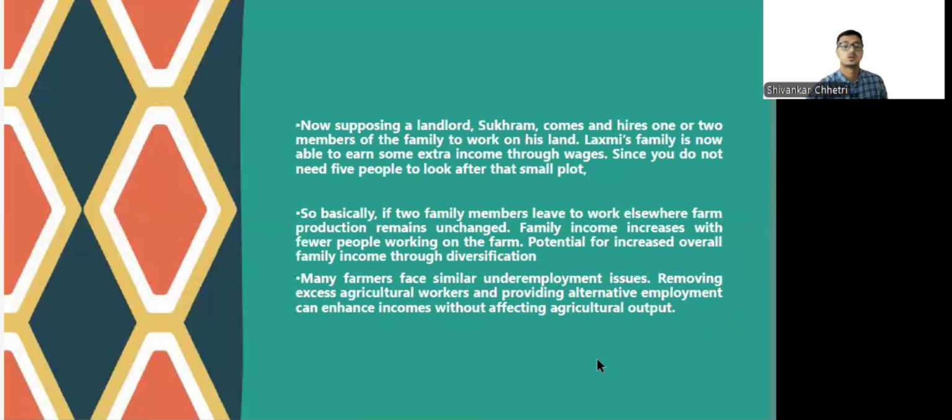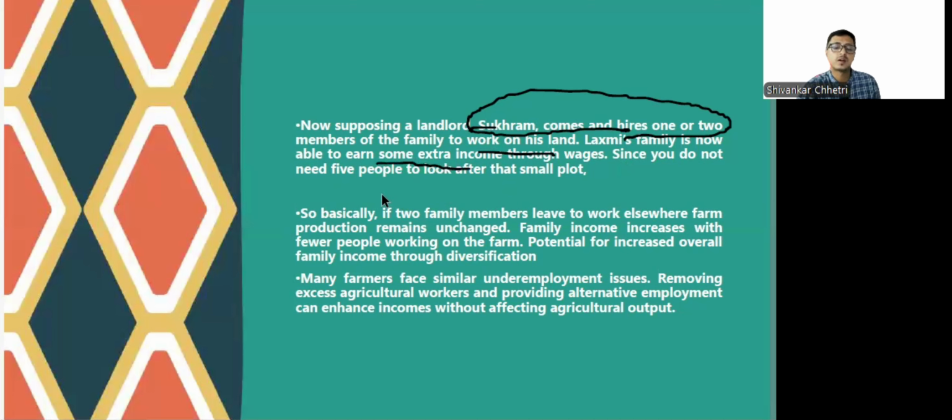Now, suppose there is a change in the life of Lakshmi. Suppose there's a landlord called Sukram who comes and hires one or two of the members of the family of Lakshmi. Then what happens? Lakshmi's 2 hectares land's production will not get affected. Rather, the one or two others who have joined Sukram in his land to offer their services will get income, and there'll be some extra income earned by the family.